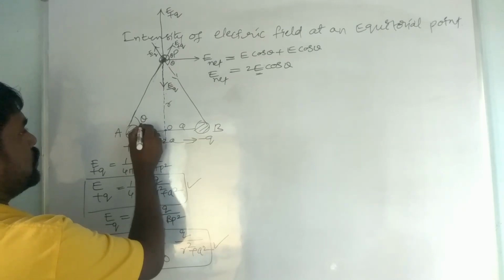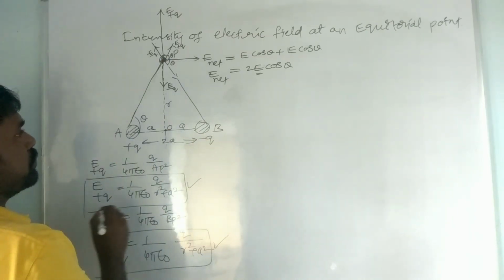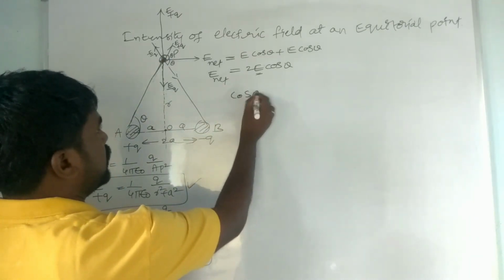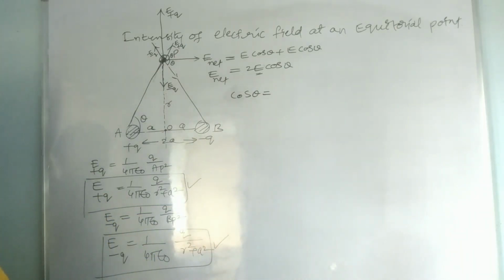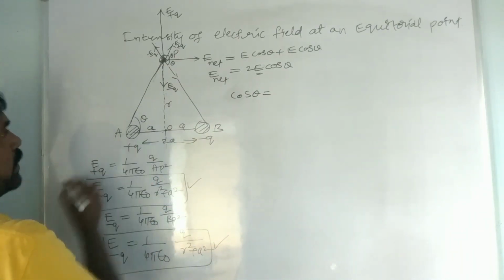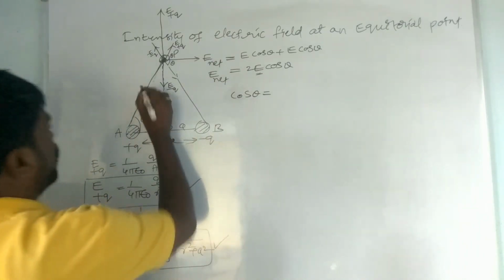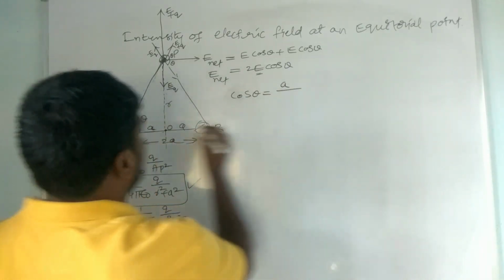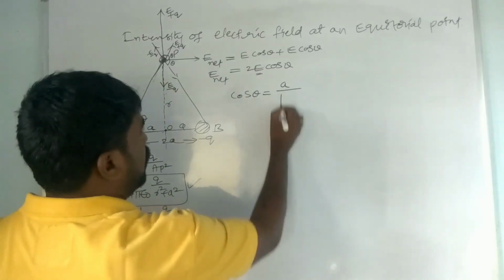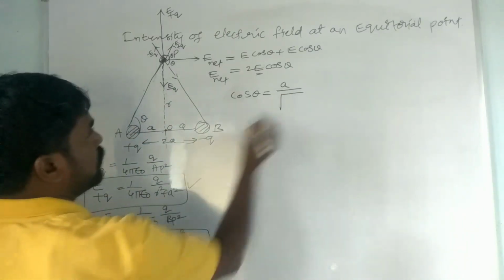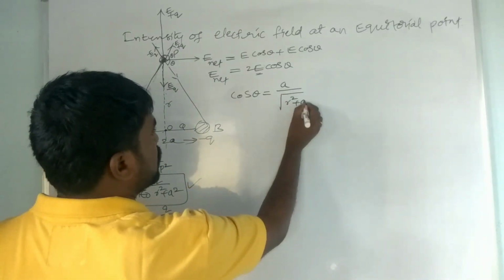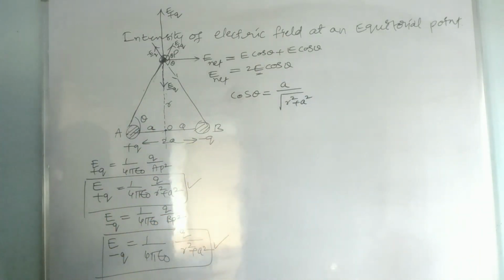From the triangle, cos theta is equal to adjacent by hypotenuse, that is a by hypotenuse. What is the hypotenuse here? Under root of r square plus a square.